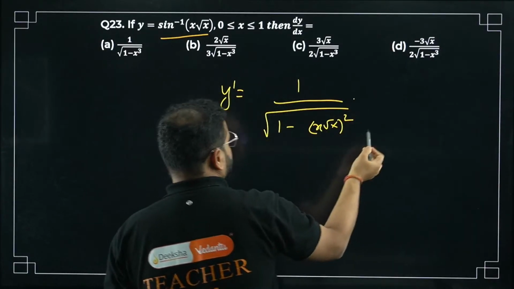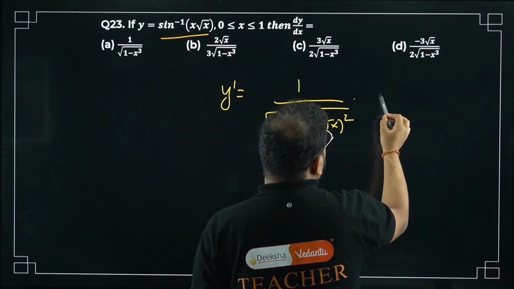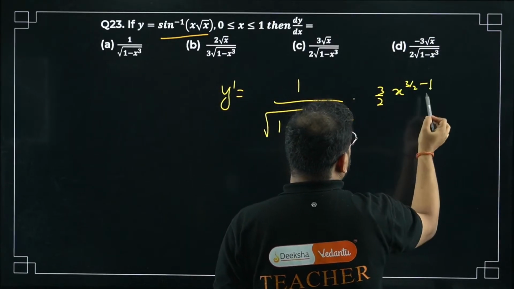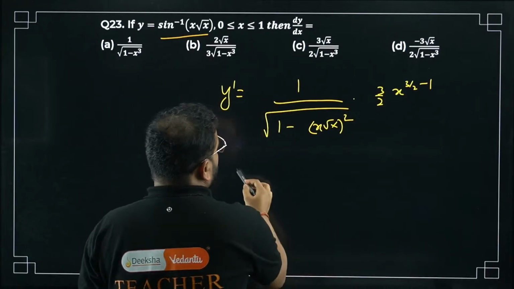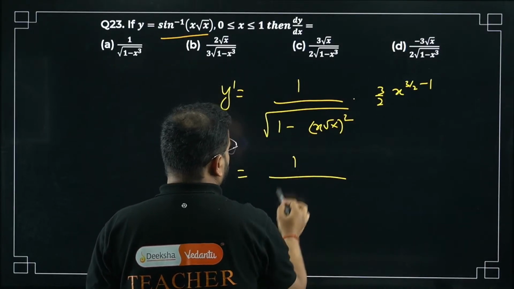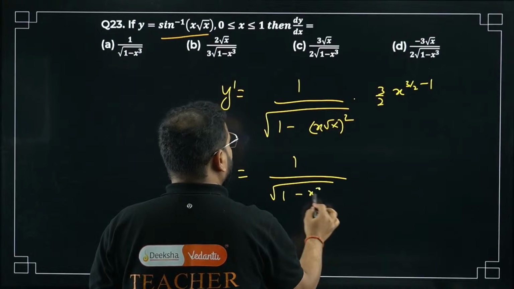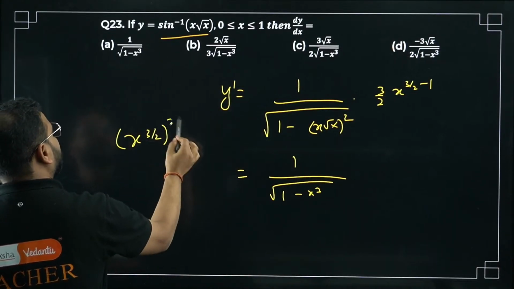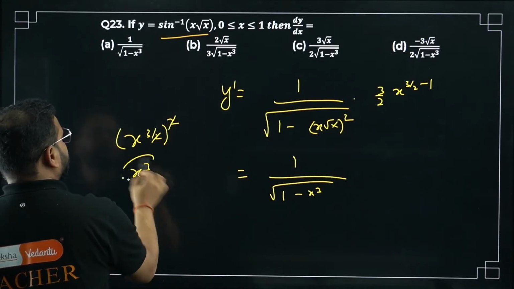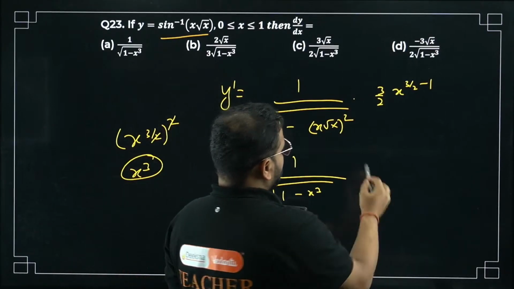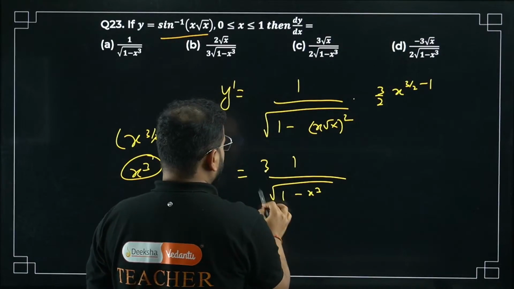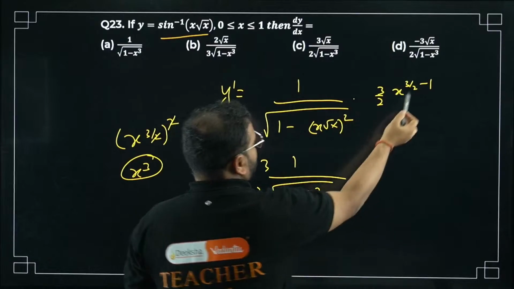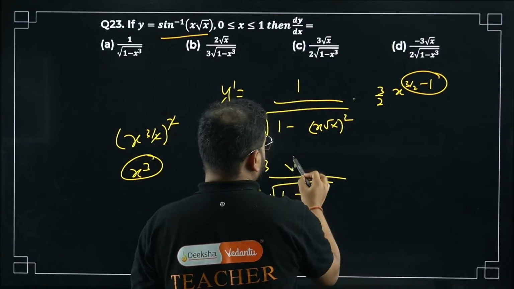Now differentiate this part. If you differentiate it, it's going to become 3 by 2 x power 3 by 2 minus 1. That's it. So it will become 1 upon, check this out, 1 minus x cube, because this is nothing but x power 3 by 2 the square, no? Cancel this. So x cube. Okay, 1 minus x cube. And this will be 3 by 2, and that will be simply root x, 1 by 2, right? So root x.